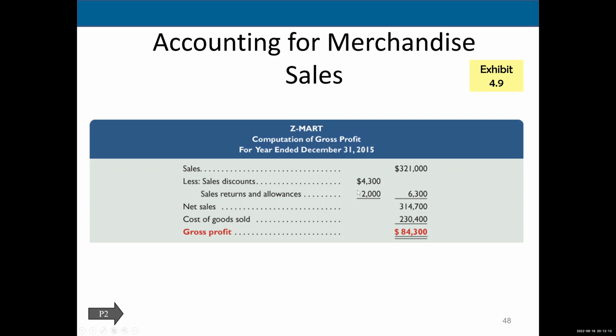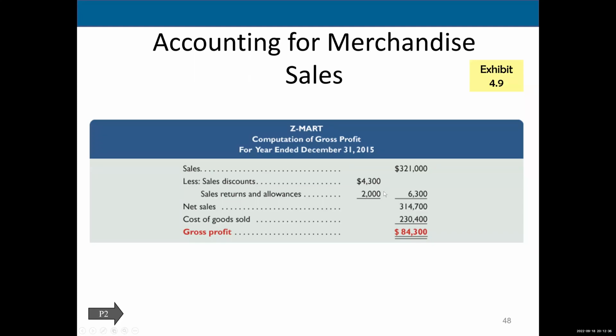Now, sales discounts is a contra sales account. It goes against the sale because we didn't make the sale, since we gave them a discount. We could just bury that discount as a debit to sales, but you business management majors are going to want to see that. How many discounts are we giving our customers?